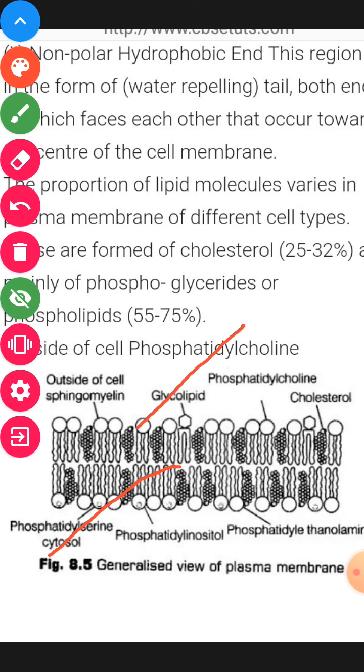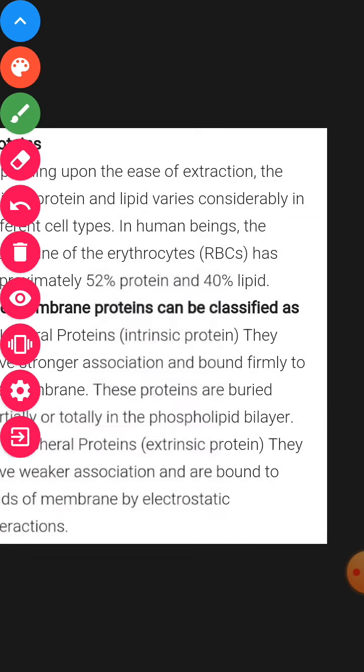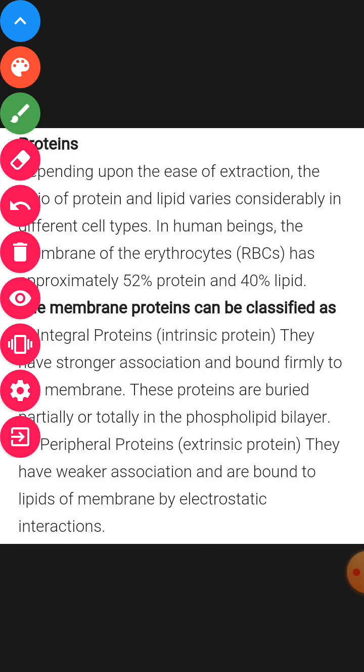Now the next thing is about the protein. You can see there are two types of protein present in any membrane. This one is the intrinsic, or integral, protein.